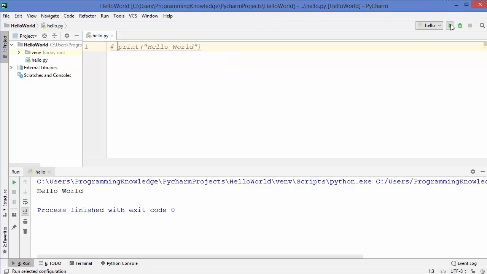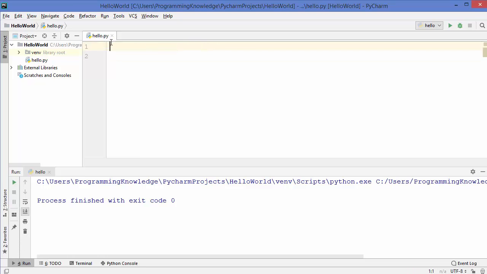So let's run our code and let's see what happens. You can see now it doesn't print hello world because now this is a comment. Now generally we use comments in order to provide some information about some functionality or what we want to do with our code. So let me remove this line, and because it's a Python strings video, we can just write after this hash symbol Python strings, right? And this means that this is a comment and this line will not be executed by the Python interpreter.